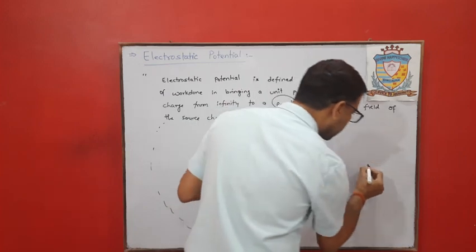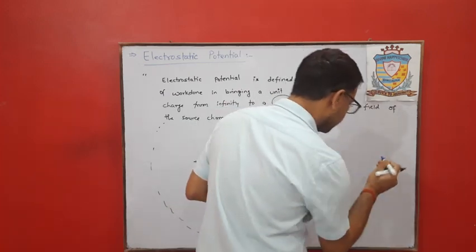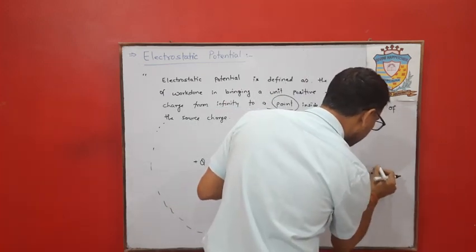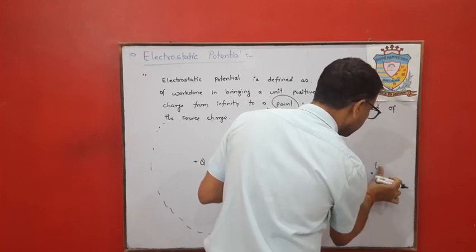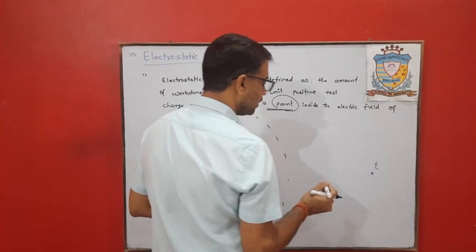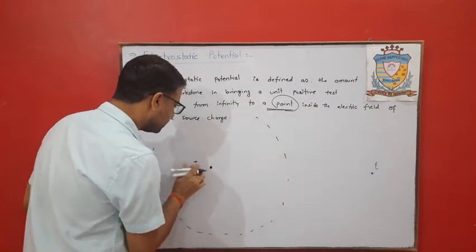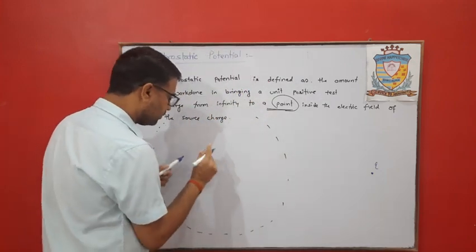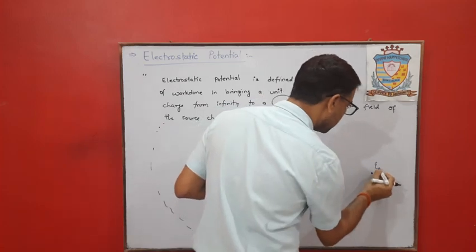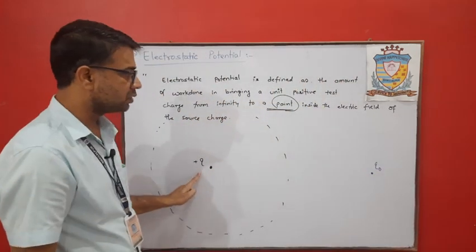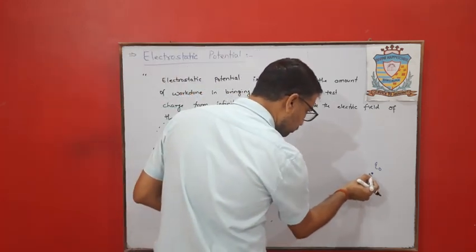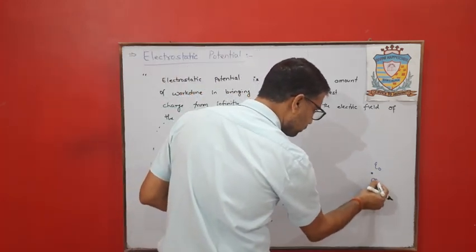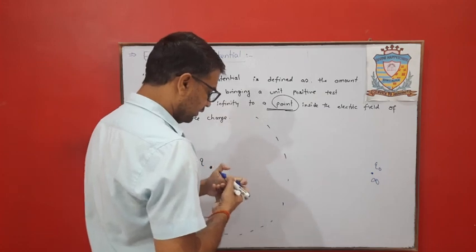Suppose we have a test charge at infinity, let it be Q naught. So this is the source charge and this is the test charge. Initially it is at infinity.